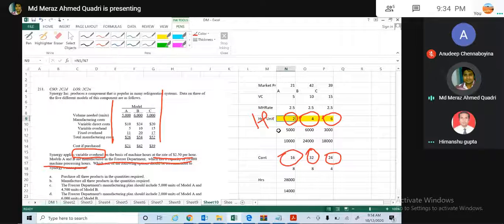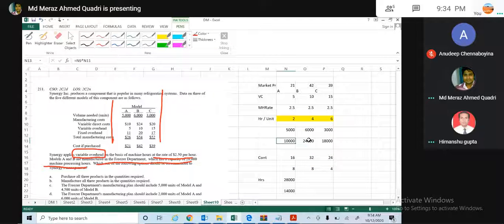1 unit takes actually 2 hours. 1 unit takes 4 hours. So in that case, what exactly he can do? First of all, which gives him the better? So this is the 5,000 is the unit, estimated unit maximum volume. 1 volume needed. So ये 5,000 है, ये 6,000 और 3,000 है. तो 5,000 में हम 10,000 यहाँ यूज कर लेंगे, फिर 24, फिर 18.